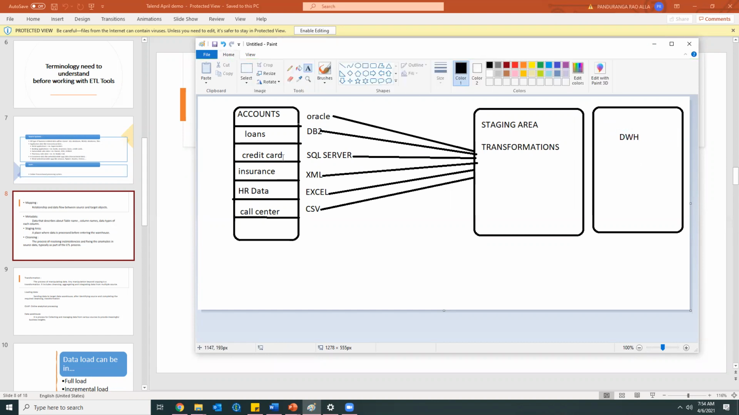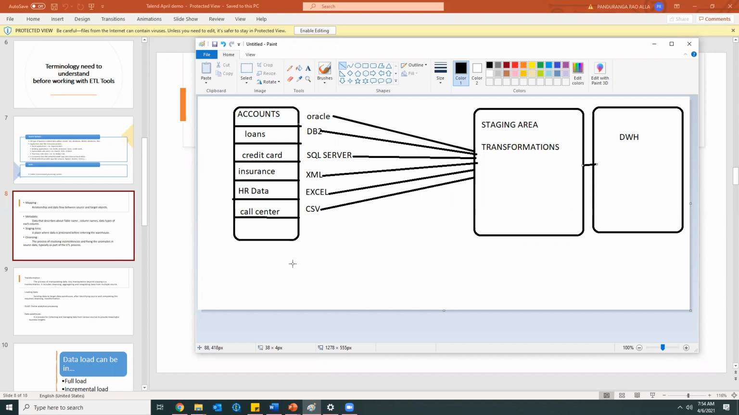So earlier we have data in different databases. Now after applying all the transformations, we'll be having data in a single database. This is a single database.